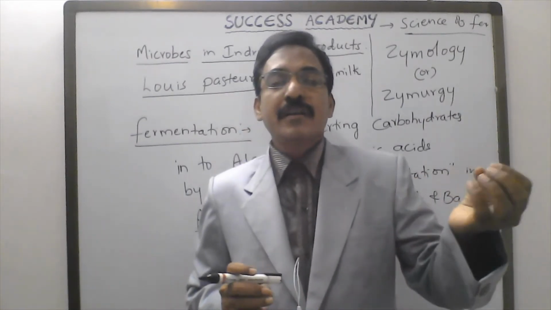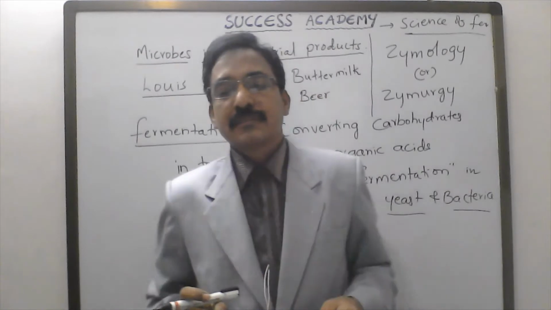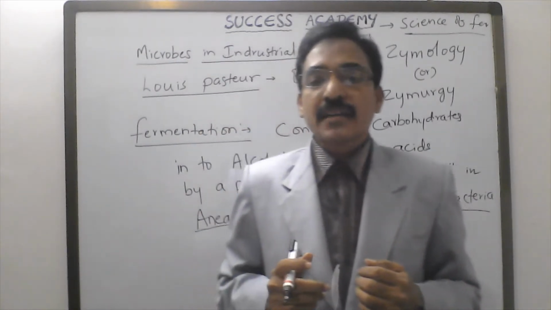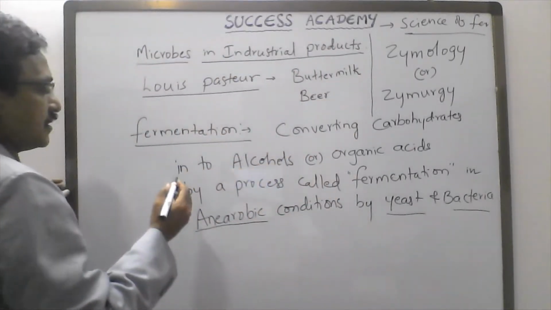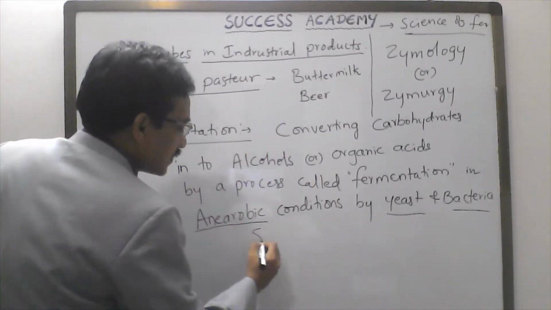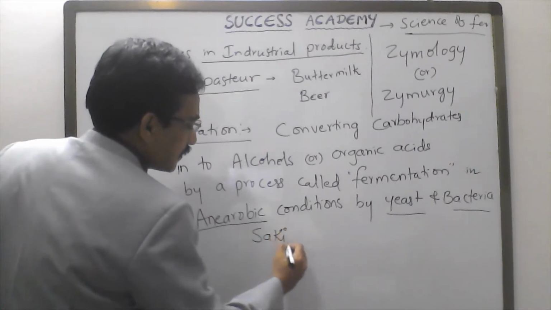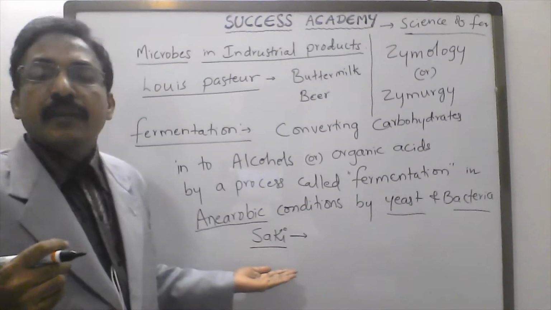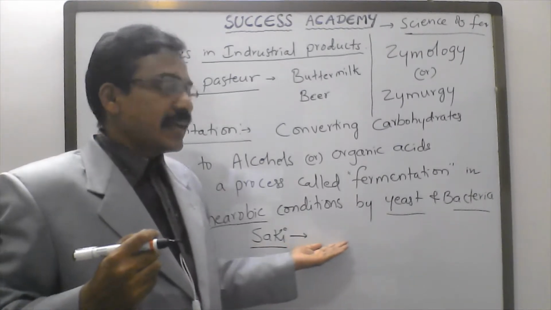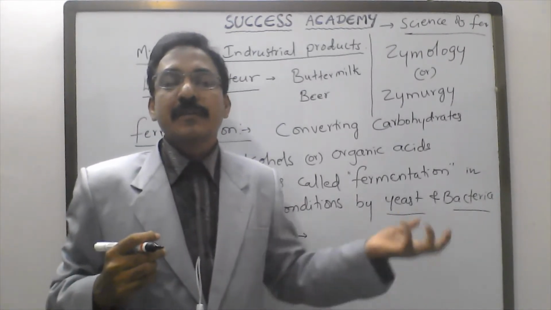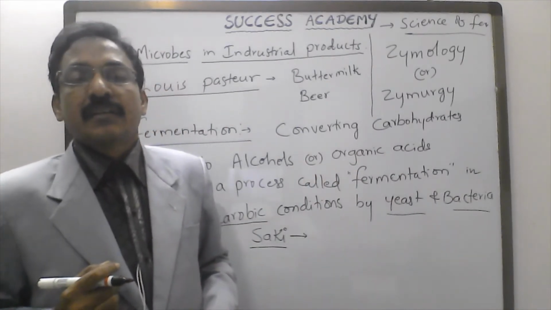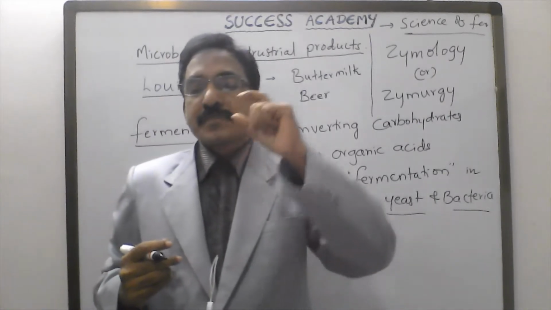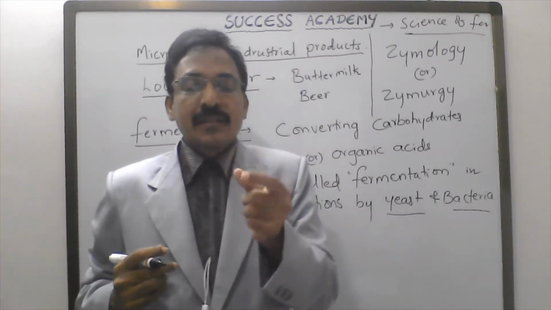Direct carbohydrate conversion is also one of the methods. If we take rice, the Japanese drink is called sake, S-A-K-E. This sake alcoholic drink is prepared from rice directly, without the malting process. Japanese people mainly drink sake in small cups, in a warm condition.